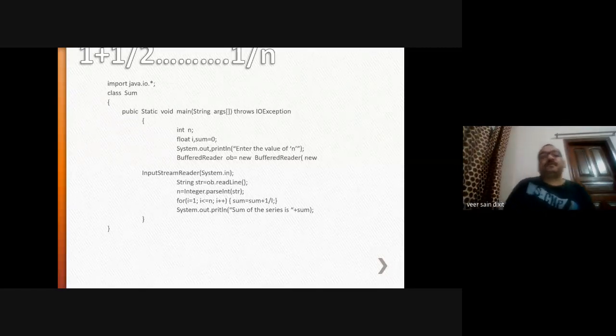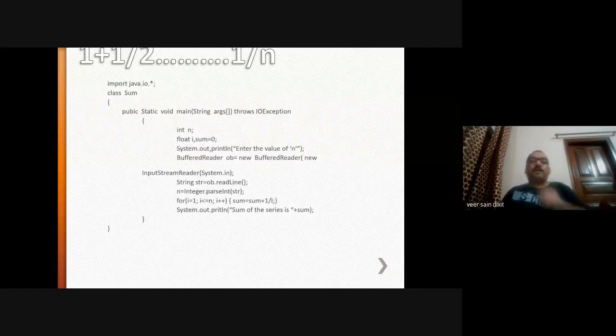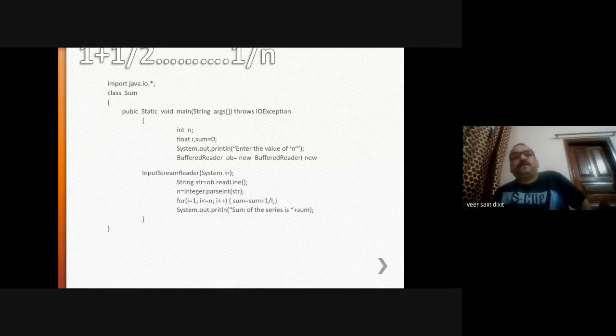Now, we will start with the first problem. Here, there is a series 1 plus 1/2 plus ... plus 1/n. In this, you have to compute the sum of this series up to the nth term.